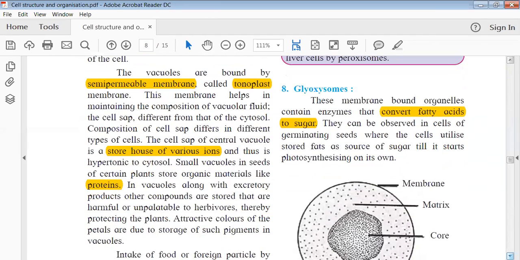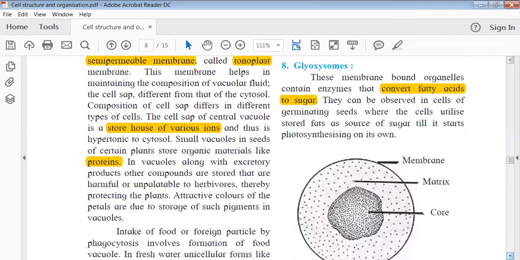Yes, sir. Then the next organelles are very small. Actually, now there is no very big part as such. The major part, which we will probably cover in the next lecture, is the nucleus and all. But these vacuoles and all are very small organelles, so we can finish them off fast. Then the next organelle is the glyoxysomes.